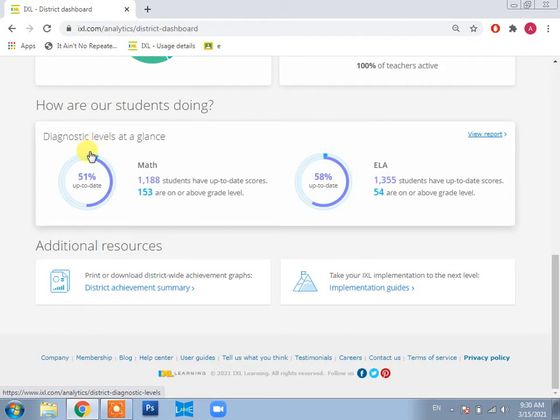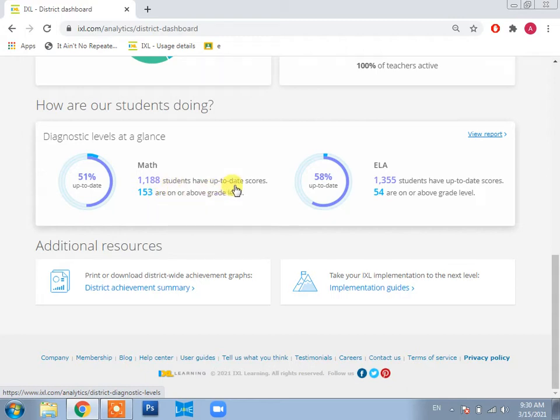That's why most of the students have got range. Because of this, we have only 55% up to date students, and this is more in primary, right? So this is the information you can see. If I'm recording this video for the head, so that you can easily take a glance and see whether we are improving or not.